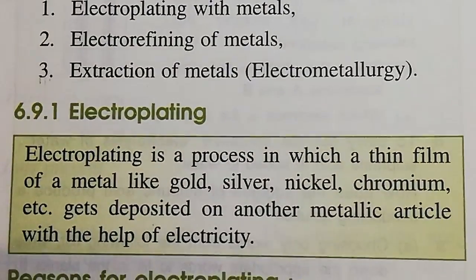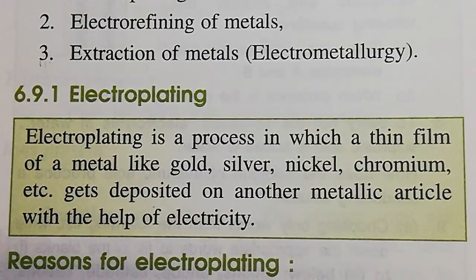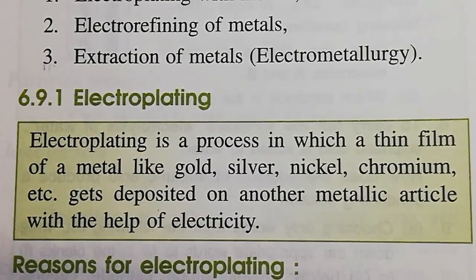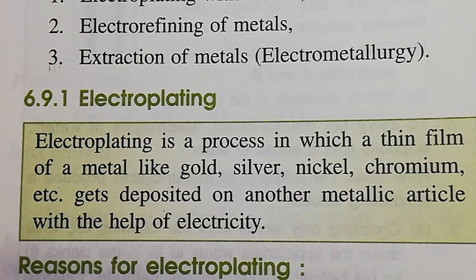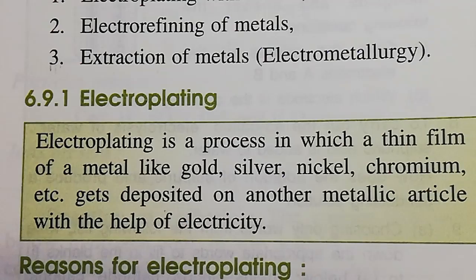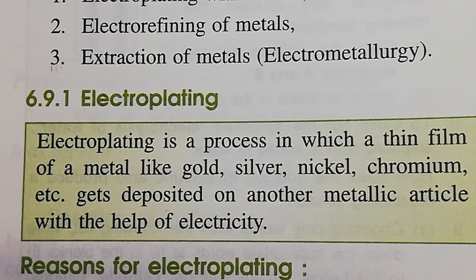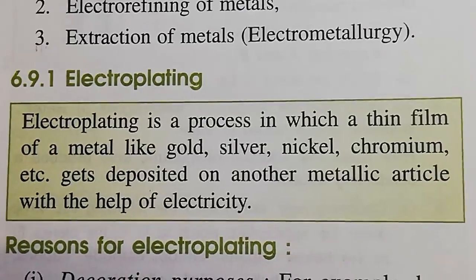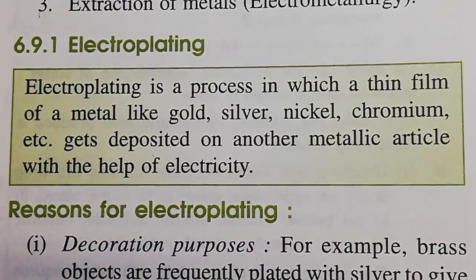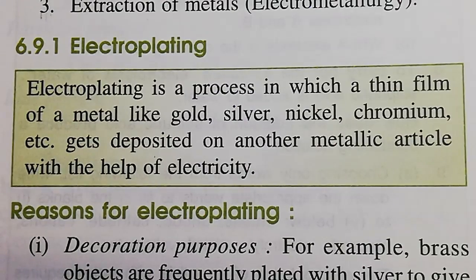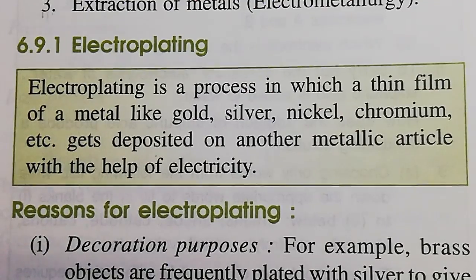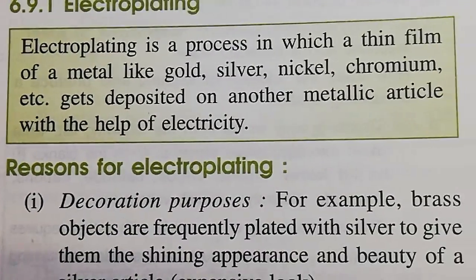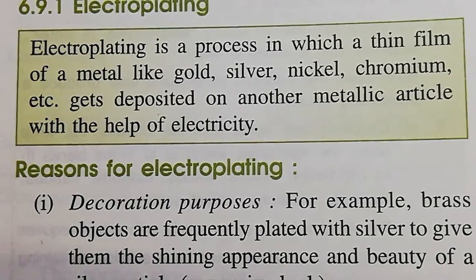The first one we will discuss is electroplating. Do you know what electroplating is all about? Electroplating is the plating of certain metals like gold, silver, nickel, chromium over another base metal. That deposition can be made by using electrolysis. So let's go through the definition once. Electroplating is a process in which a thin film of a metal like gold, silver, nickel, chromium, etc. gets deposited on another metallic article with the help of electricity.